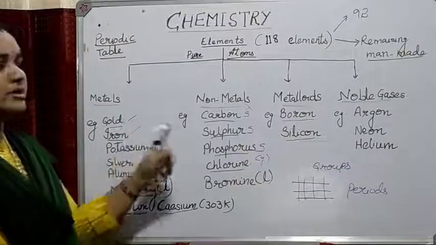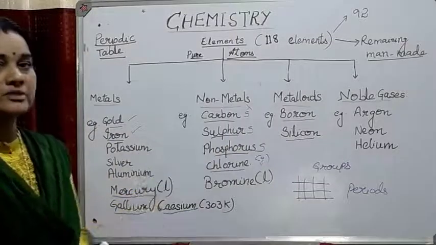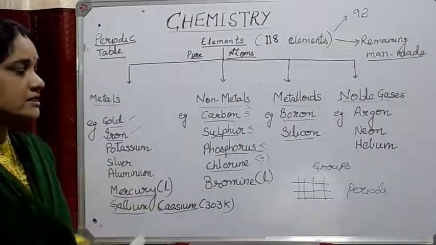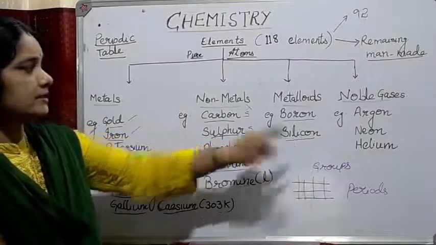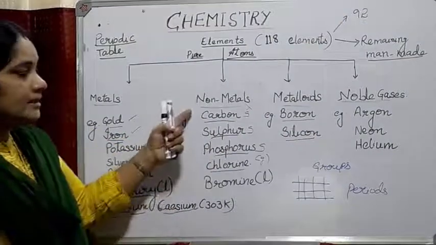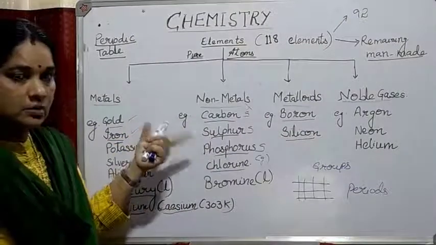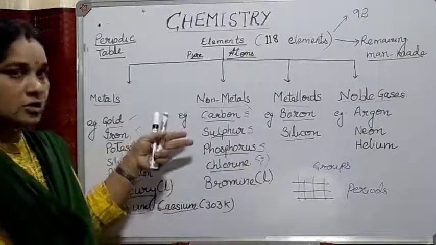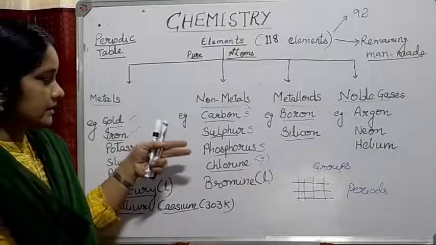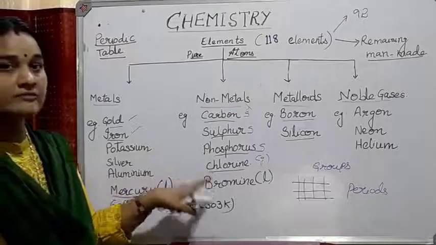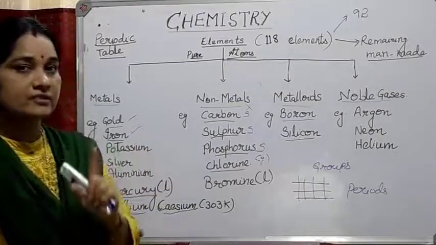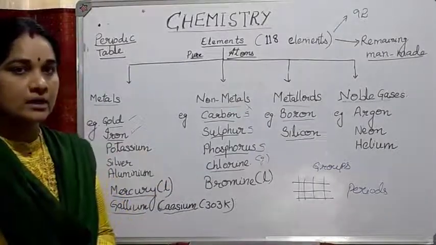They show some properties of metals as well as some properties of non-metals. So they are metalloids. Examples of metalloids are boron, silicon, and antimony. Then non-metals, as I told you, are non-lustrous, non-sonorous, not malleable, not ductile, and not good conductors of heat or electricity. But there is one non-metal which is a good conductor of electricity, that is graphite, one allotropic form of carbon.